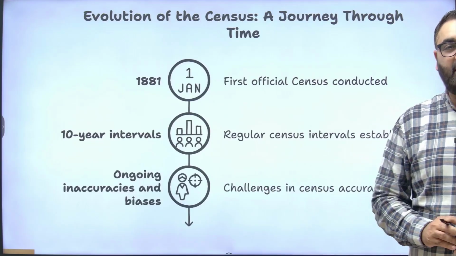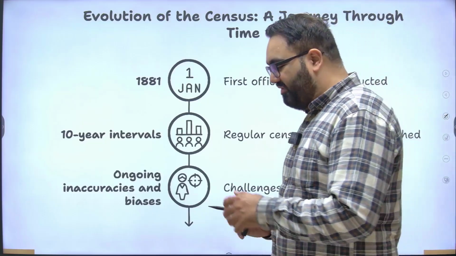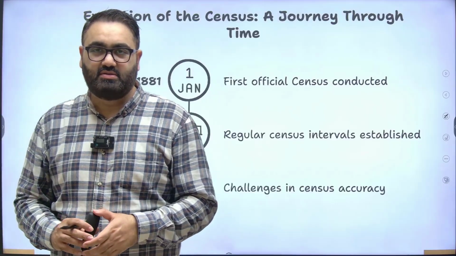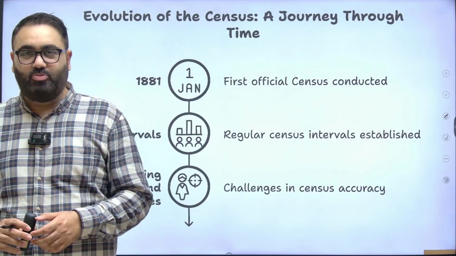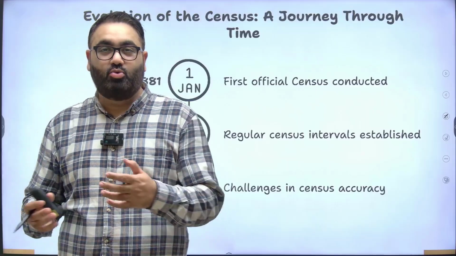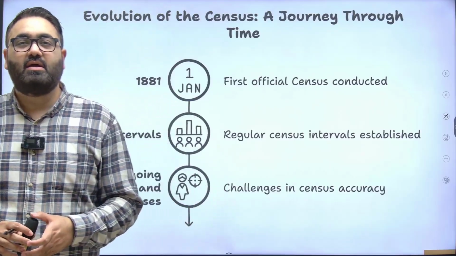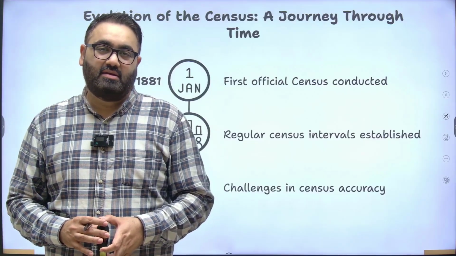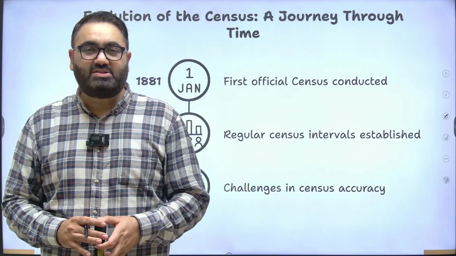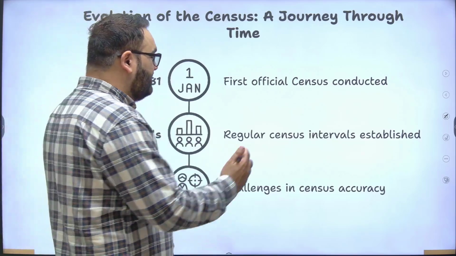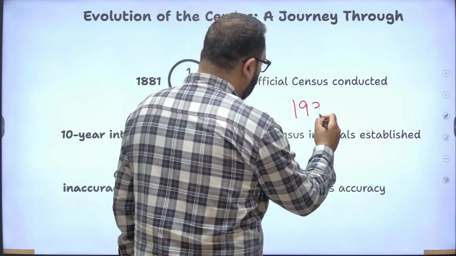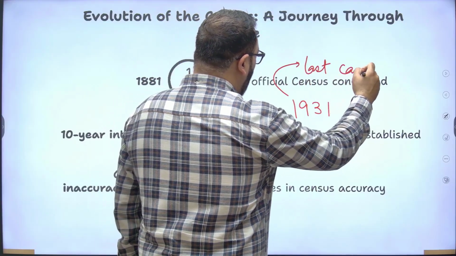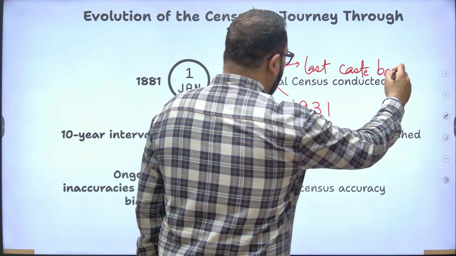One more interesting part here. You have seen in our politics, there's a lot of talk about caste census in the past few years. It has become a big issue between the ruling party and the opposition parties. Many opposition parties are demanding that we should have a caste-based census. Remember, the last caste-based census in India's history was in 1931. That was before independence.